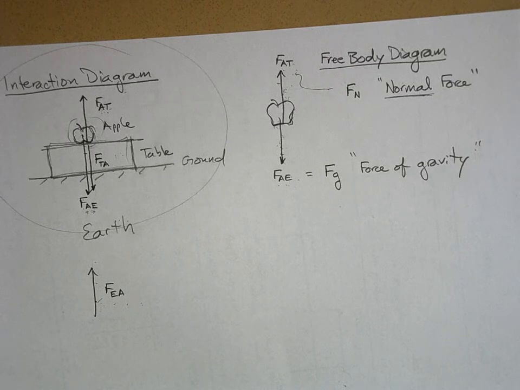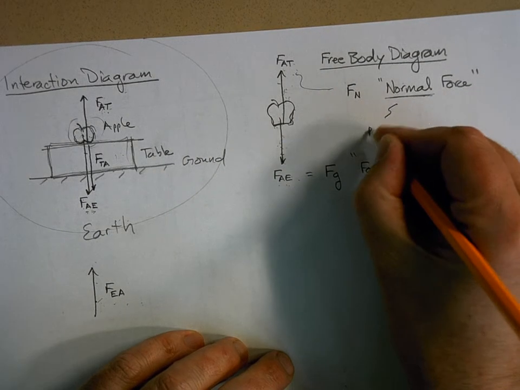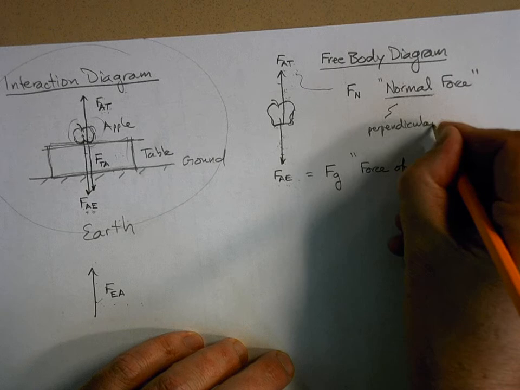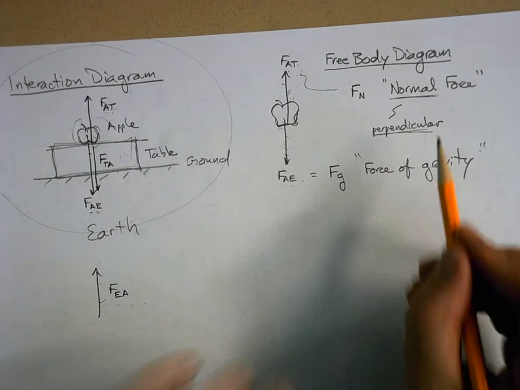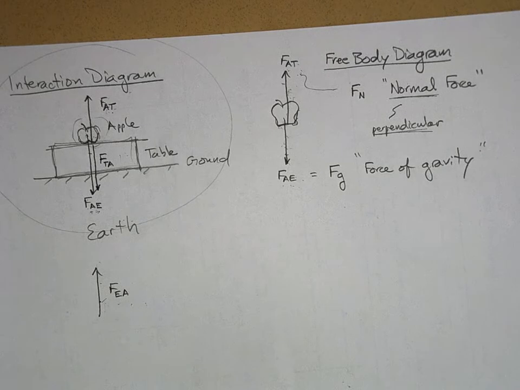It means perpendicular. In fact, I wish instead of calling it the normal force, we called it the perpendicular force. That would make more sense to me. It would be easier to teach. But every textbook I've ever seen, every physicist I've ever talked to, we all call it the normal force.